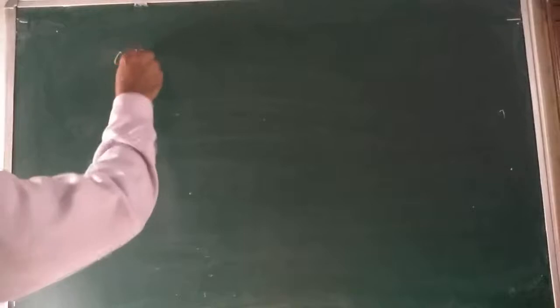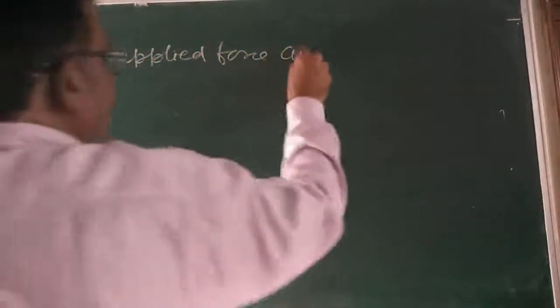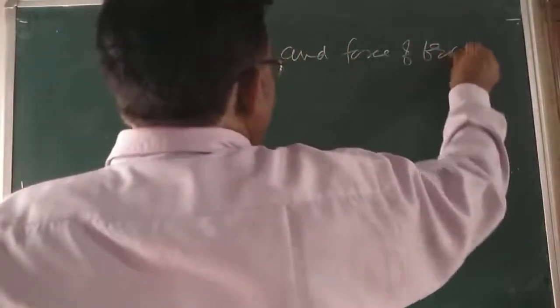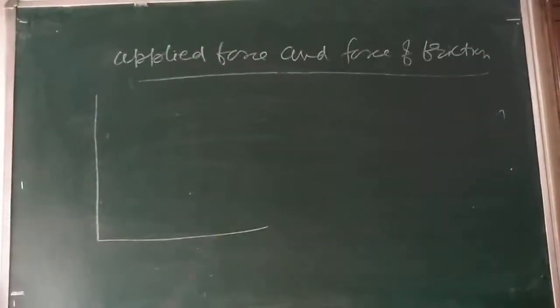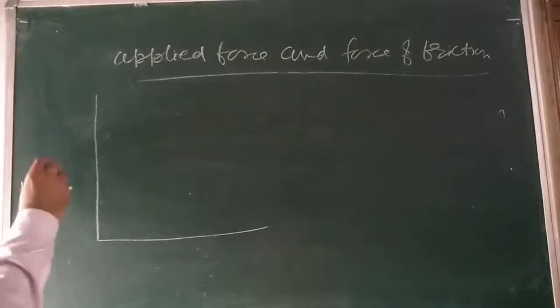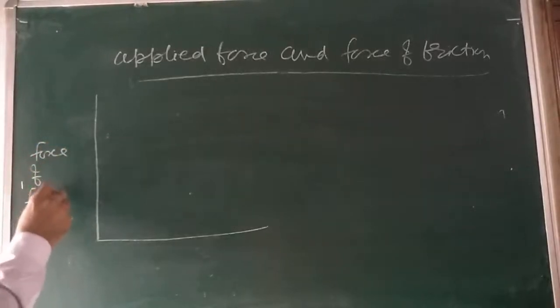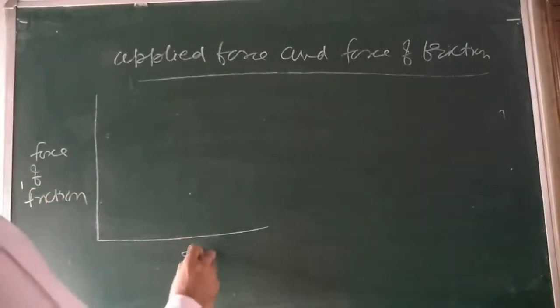If I want to plot a graph between the applied force and the force of friction, see here: here is the force of friction, and here is the applied force.